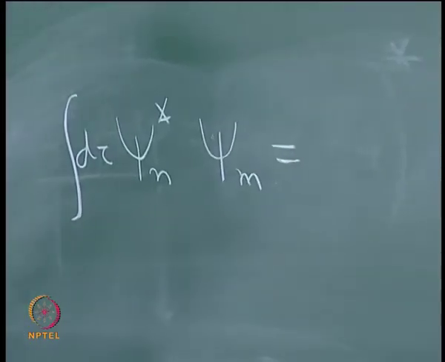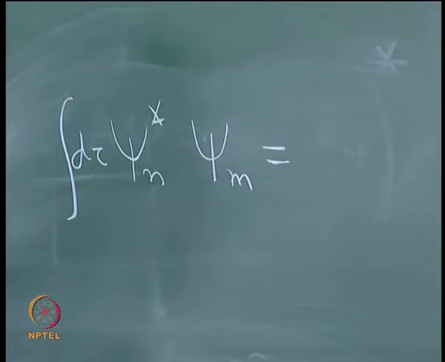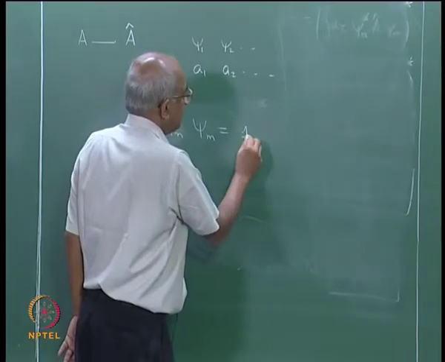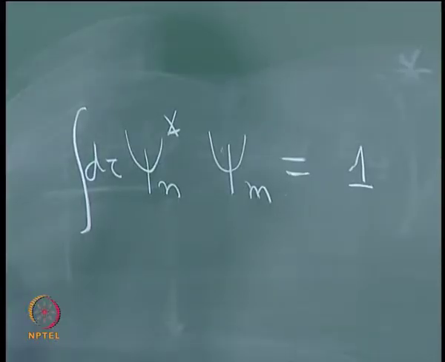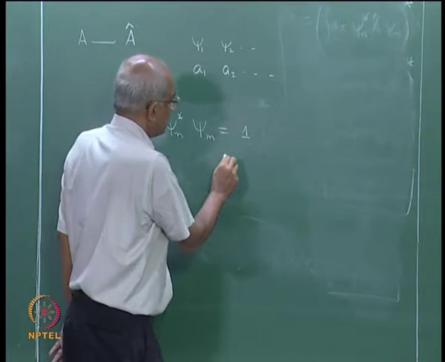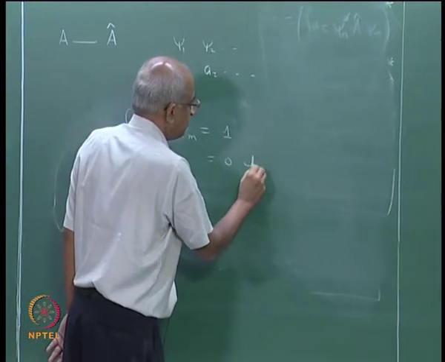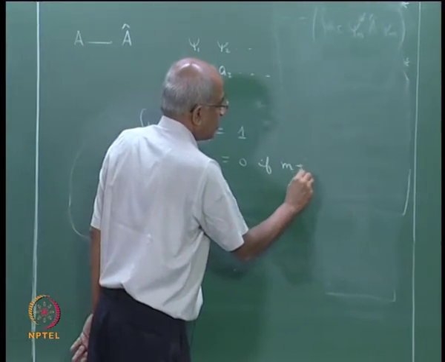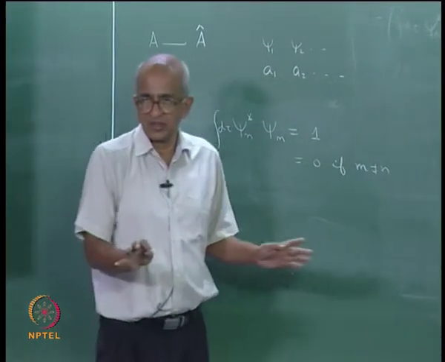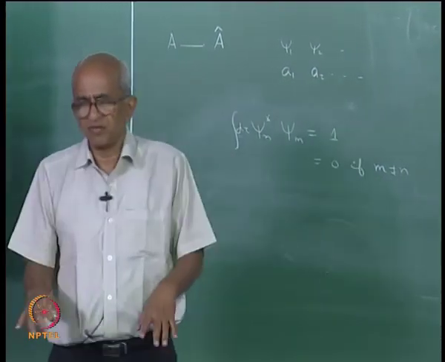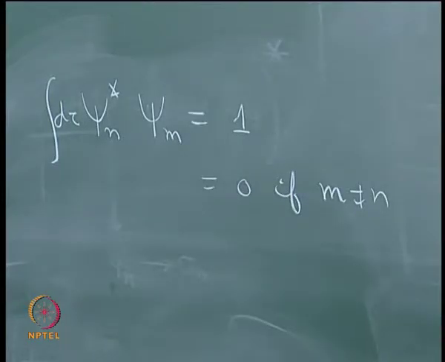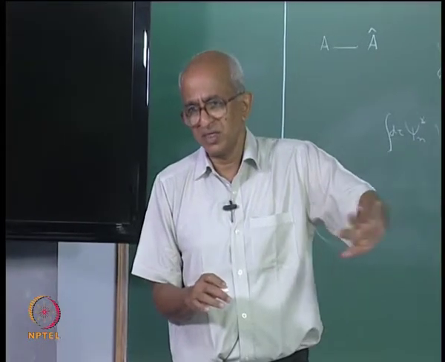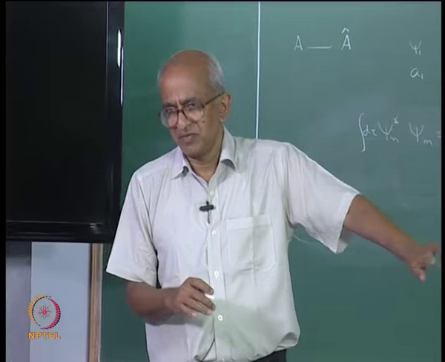I am going to now say that the answer is equal to 1 when m is equal to n, when they are the same, and this is equal to 0 if m is not equal to n. So, I will assume that. I have already performed this normalization business. So, each function is normalized and each function I will assume is orthogonal to the remaining functions.